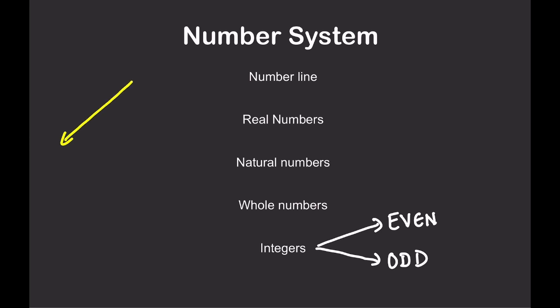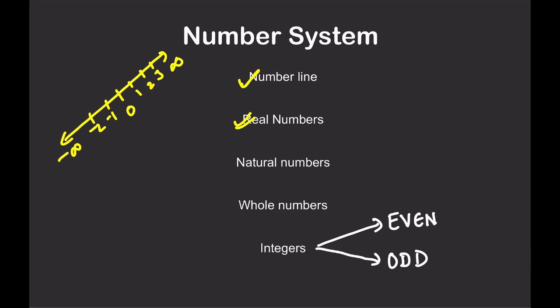I'm pretty sure you must have seen a line like this. This is a line which has 0 in the middle. It goes till infinity on this side, minus infinity on the other side. 1, 2, 3, minus 1, minus 2, minus 3, and so on. So this is a number line. I'm sure you must have seen this already in your 8th to 10th classes. And any number that lies on this number line is a real number, right?